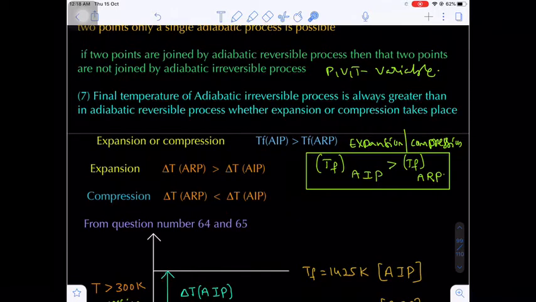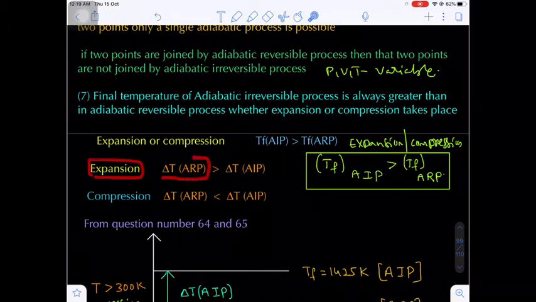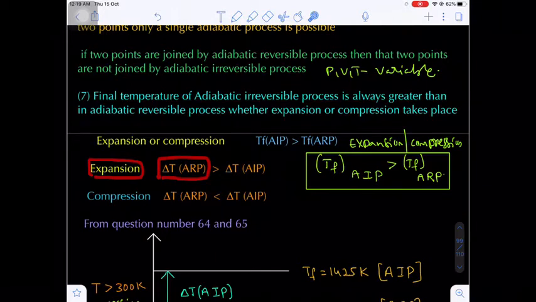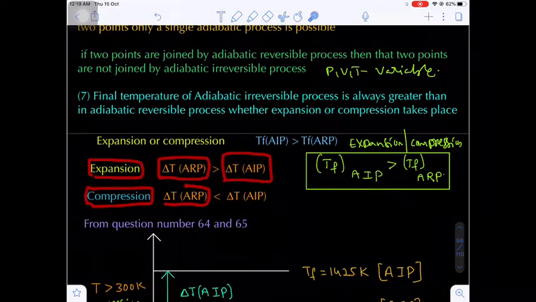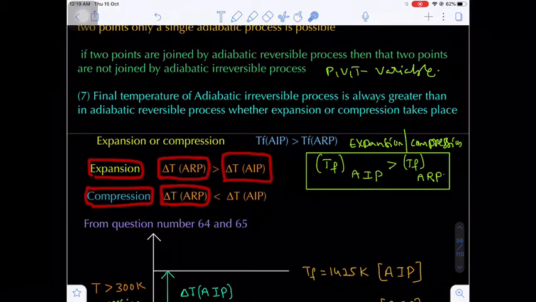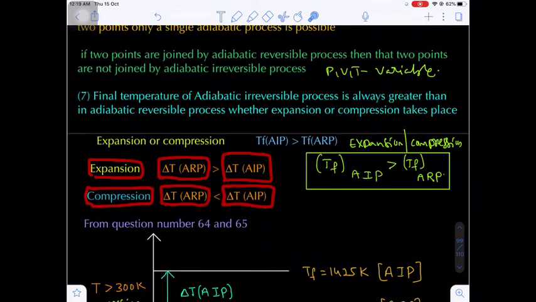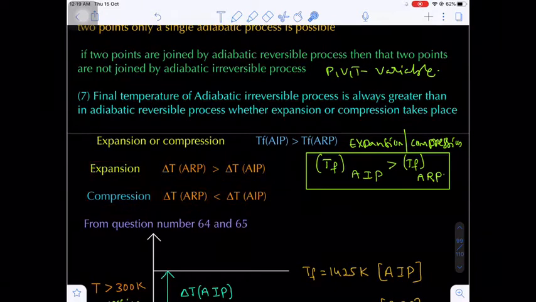Once again I am repeating. In case of expansion, the difference between initial and final temperature of the adiabatic reversible process will be more than that of the adiabatic irreversible process. Whereas in case of compression, the temperature difference between initial and final of the adiabatic reversible process will be less than the initial and final temperature difference in the adiabatic irreversible process.